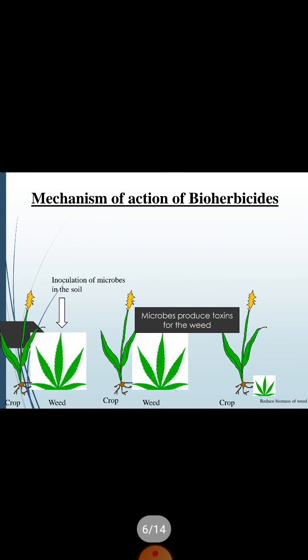That is a very useful slide. By using this you can easily understand the mechanism of inhibition. Suppose the first plant is your desired crop and the second one is your weed. We can inoculate some microorganism which is useful for the degradation or for the production of some important toxins. Then the microbes will form different toxins which have the capability to degrade the weed and the biomass of the weed. See this in the last part of the figure.